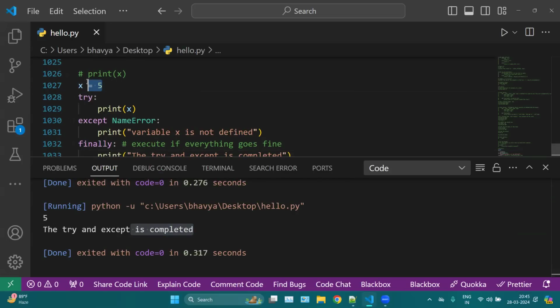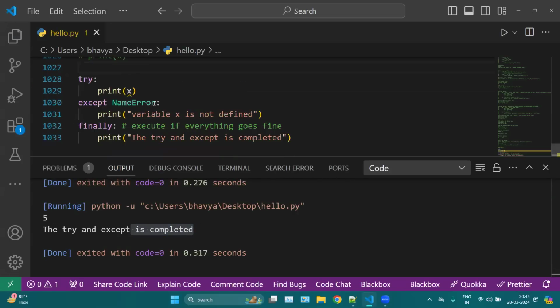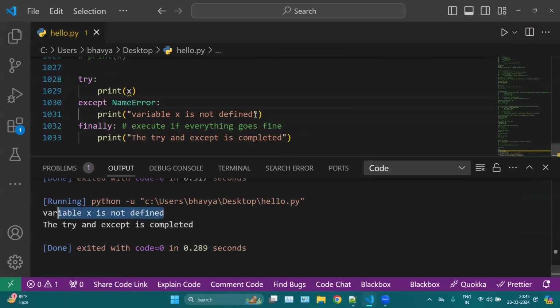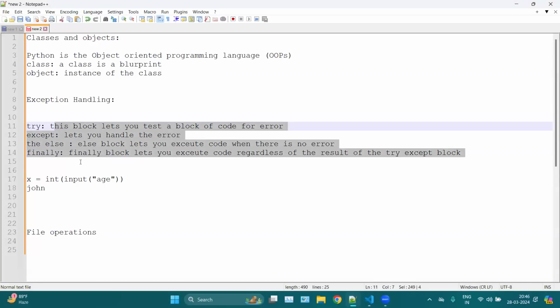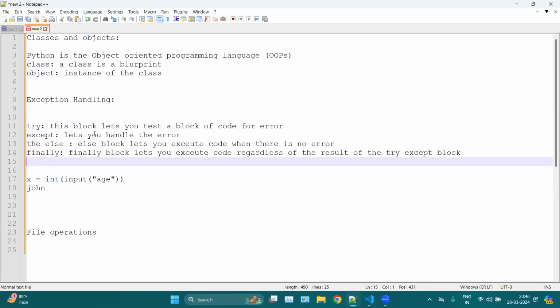If I remove this x equal 5, then we have this error, variable x is not defined, and then we have this finally block, which prints the try and except is completed. So finally will run every time your try or except is completed, whatever the situation is, while else will only be executed if your try block executes. It depends on you, on your situation and your program.